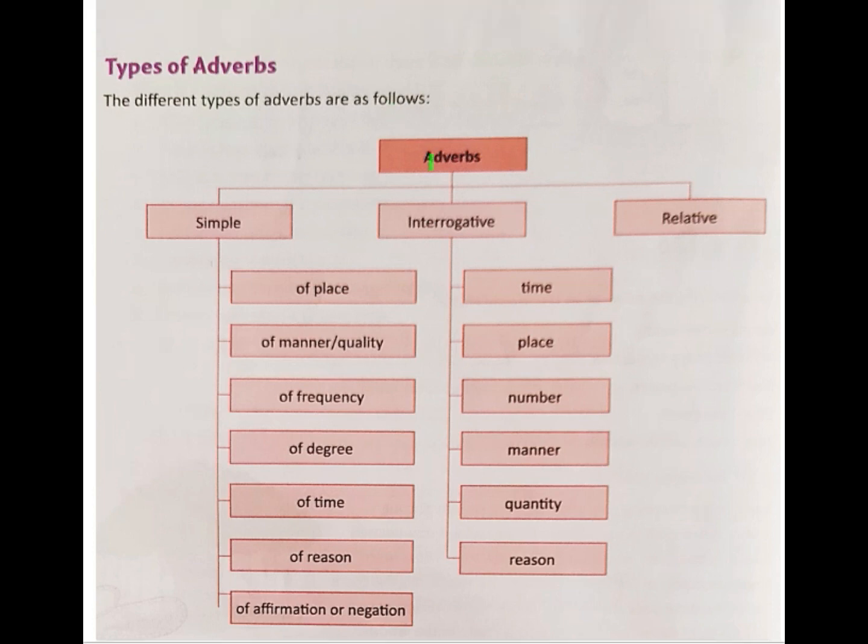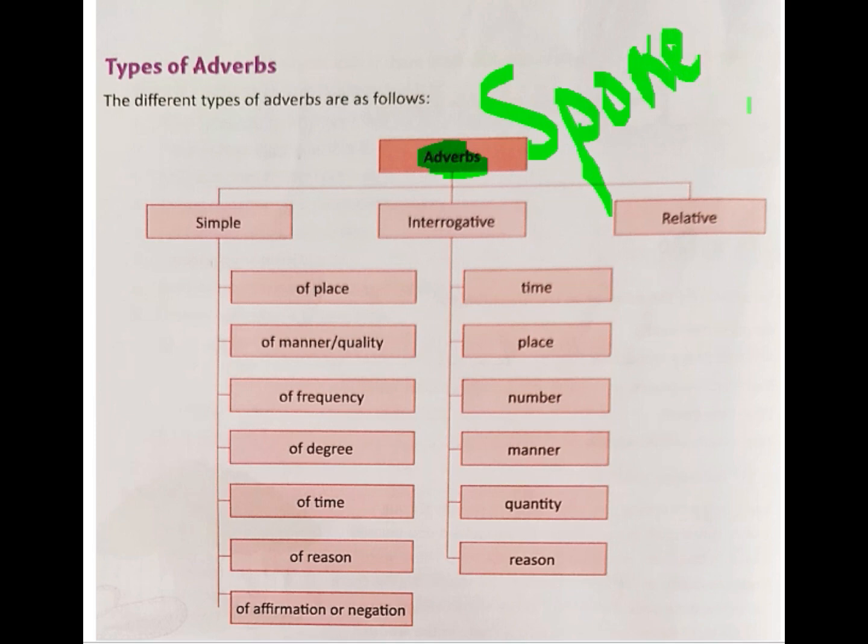These qualify verbs mostly. The meaning of the word qualify, or we can also say modify, is to give additional information about verbs. For example, if I say that Satish spoke loudly, the word spoke is a verb, then the word loudly we can call an adverb.